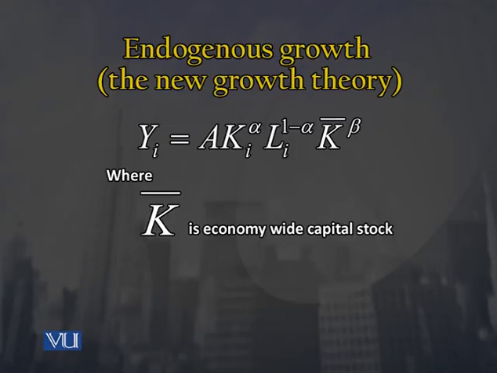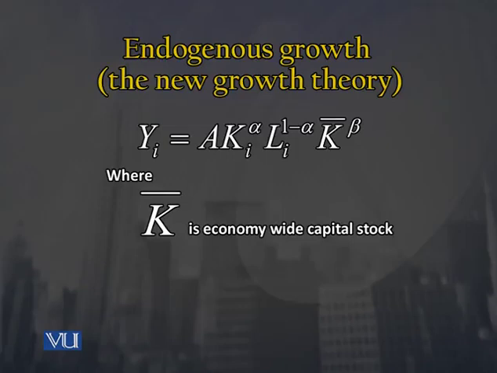There may be some negative spillover effects also, but right now we are seeing that there are some important technological improvements, or there may be some expansion in terms of knowledge, know-how or expertise, because of which the output of any individual firm will be impacted by these things, and that impact has been accounted for by this K bar raised to the power beta.